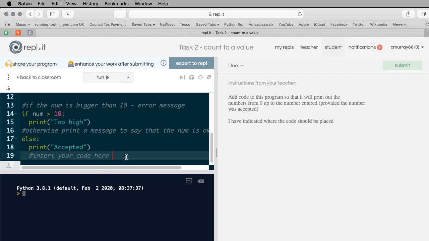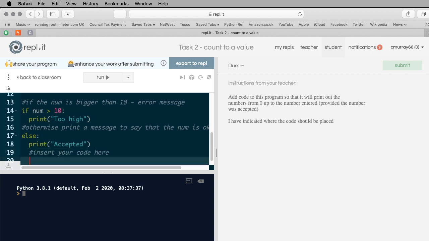And then it says insert your code here. Okay, so what we're doing here: add code to the program so it will print out the numbers from 0 up to the number entered. Okay, so we're inside here and we're going to print out from 0 up to, for example, the number